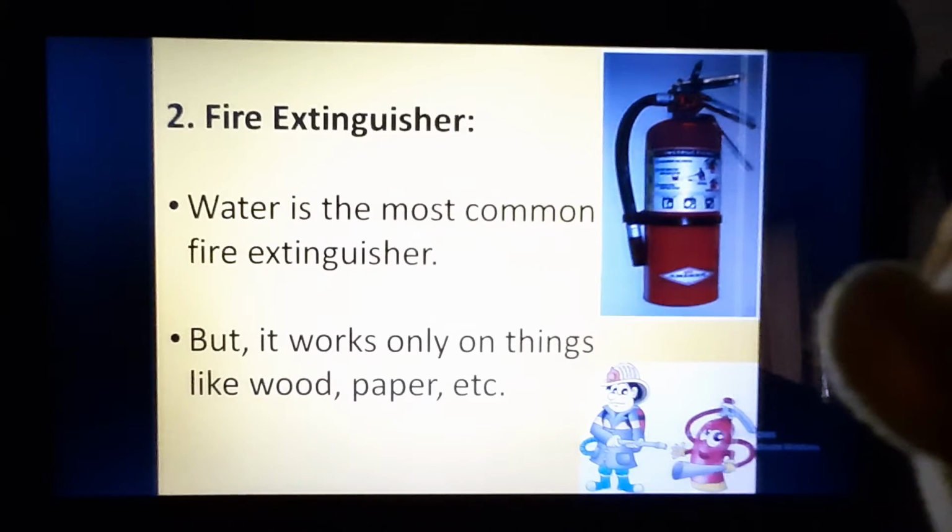Because water works only on things like wood and paper. If a fire is caused either by oil or by electricity, water is not a suitable extinguisher to be used.